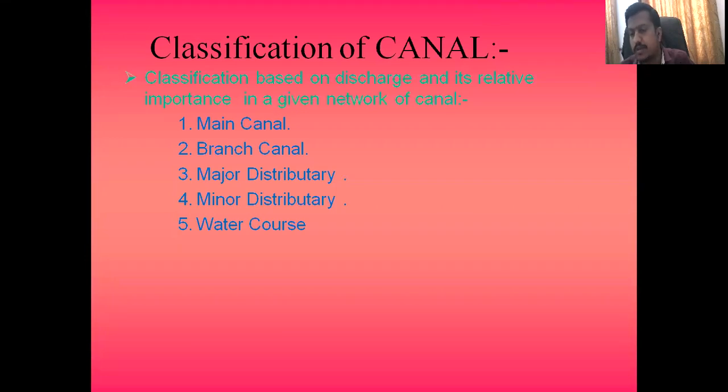So the classification is based on the discharge and its relative importance in a given network of canals. The classes mentioned are main canal, branch canal, major distributary, minor distributary, and water course. Besides this, there are two more important types of canal that you must remember.